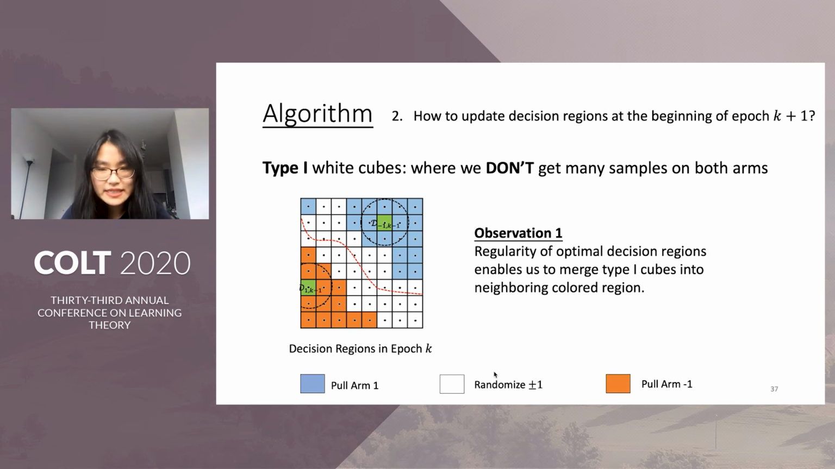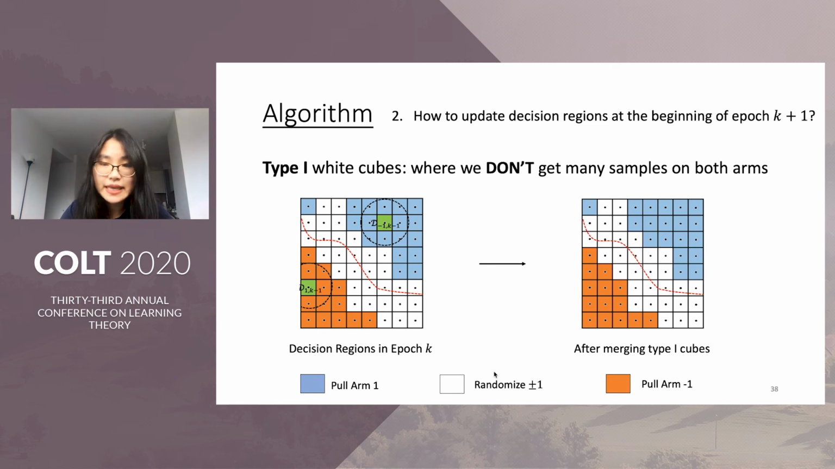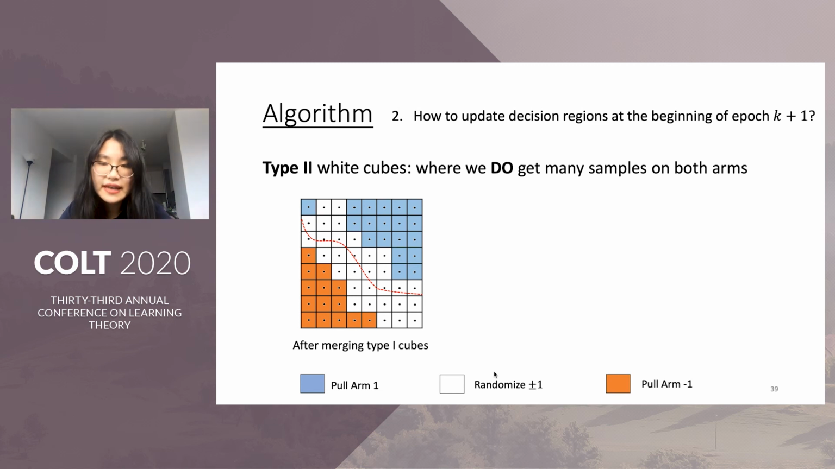Fortunately, as it's guaranteed by our regularity assumption of the optimal decision region, being surrounded by regions where arm 1 is optimal means that arm 1 should also be optimal in this cube with high probability, so we can merge it into the blue region without incurring high regret. We can do the same thing with the lower left one in the orange areas, and after merging type 1 cubes, we get this updated decision regions, where we're left with only type 2 cubes, which are surrounded by other cubes where we randomize so we collect many samples on both arms.